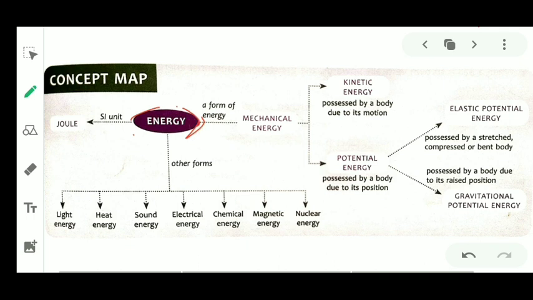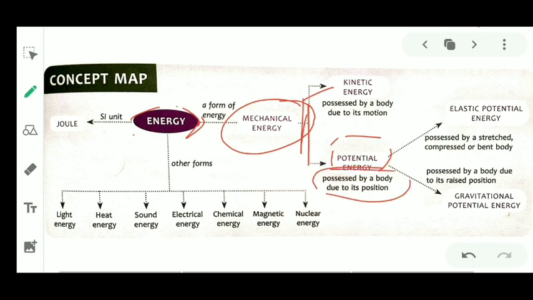Next we have discussed the forms of energy, that is mechanical energy, and mechanical energy is a form of kinetic energy and potential energy. Kinetic energy is possessed by a body due to its motion. All moving things have kinetic energy, and potential energy is possessed by a body due to its position. And potential energy is of two types: elastic potential energy, and another one is gravitational potential energy.